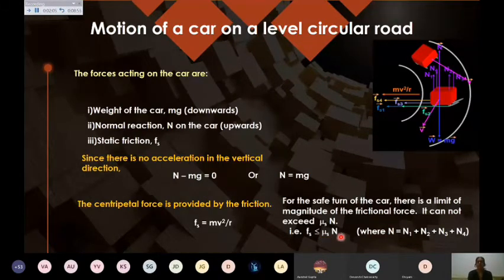If you take normal reaction as R, then you will write that the frictional force should be less than mu R. But the frictional force equals mv square upon r. So I can put the value of frictional force equal to centripetal force to get the safe speed with which the vehicle should move on the level circular road.